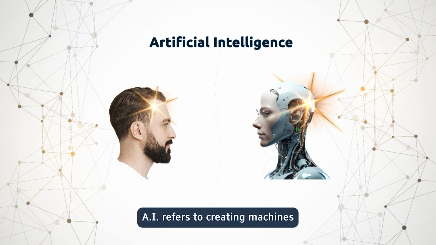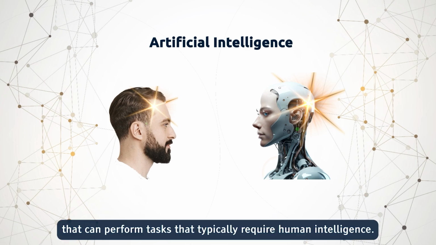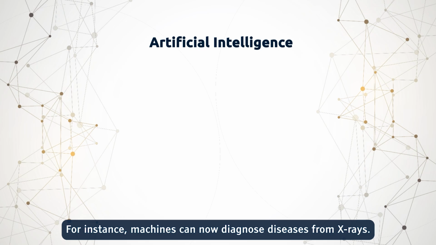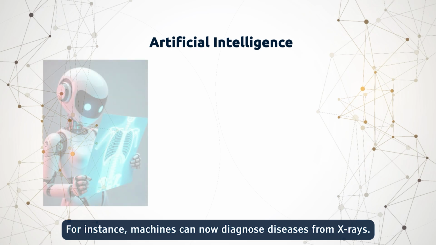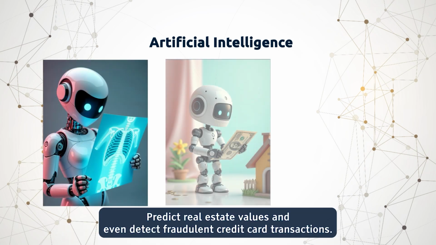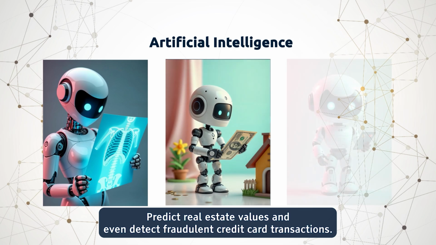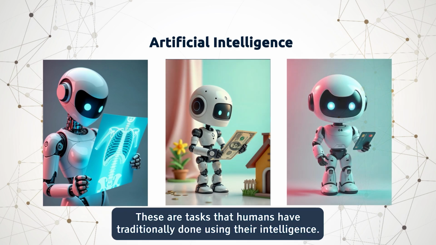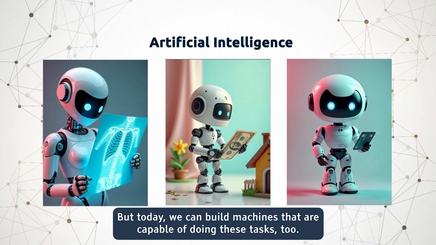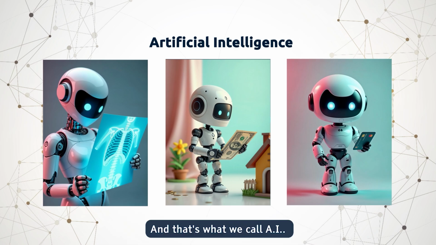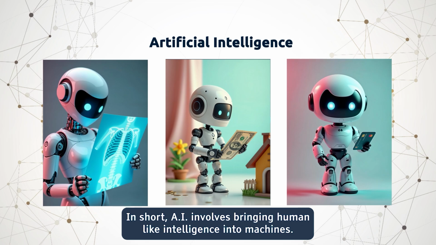AI refers to creating machines that can perform tasks that typically require human intelligence. For instance, machines can now diagnose diseases from X-rays, predict real estate values, and even detect fraudulent credit card transactions. These are tasks that humans have traditionally done using their intelligence. But today, we can build machines that are capable of doing these tasks too, and that's what we call AI. In short, AI involves bringing human-like intelligence into machines.